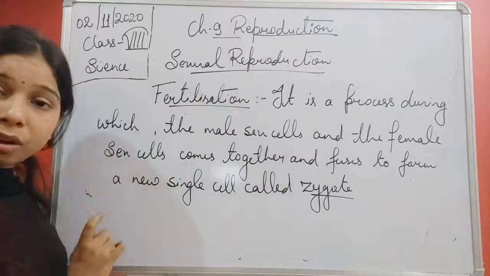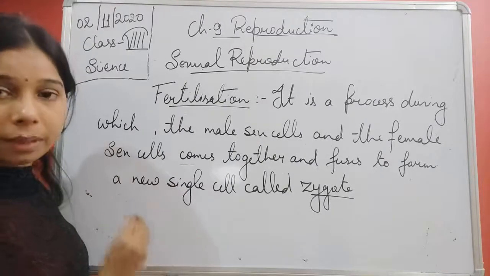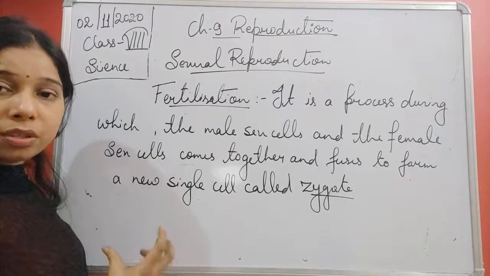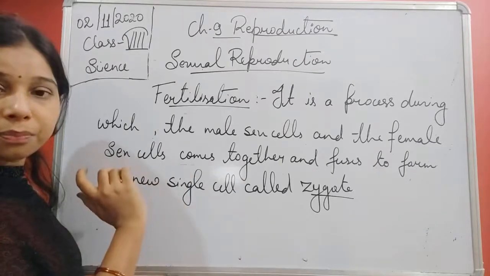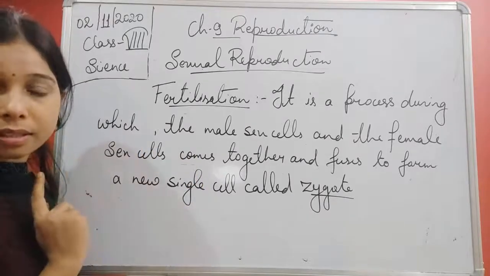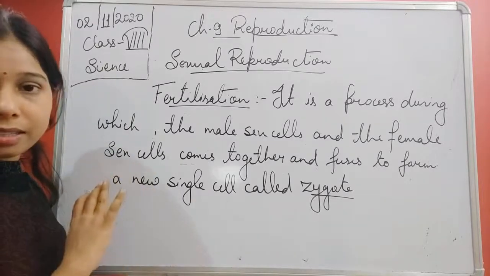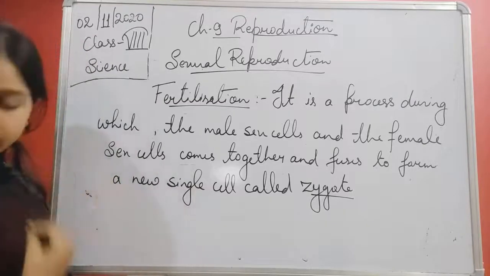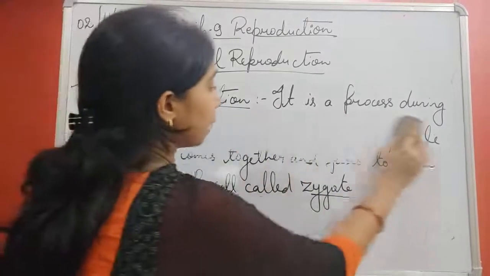So whenever the definition of fertilization comes, you will write that it is the process in which the fusion of the male sex cell and the female sex cell occurs so as to produce a new single cell that is called a zygote. Now this fertilization can occur in two ways, students: internal fertilization and external fertilization. By the name itself, you are able to understand what is internal and what is external. So let me write the different ways by which fertilization can occur.